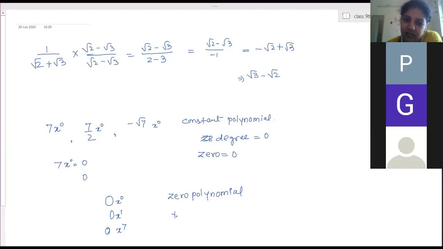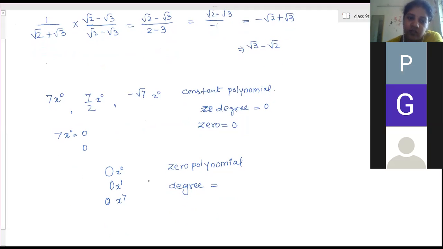So what is the degree then? Ma'am, is it undefined or infinity? Not defined, because it can be anything. It can be any number. Is it clear? When you are multiplying with 0, the power of x can be anything. 0 x to the power 0, then also the answer is 0. 0 x to the power 1, then also the answer is 0. 0 into x to the power 7, then also the answer is 0. So therefore the degree can be anything, not defined.